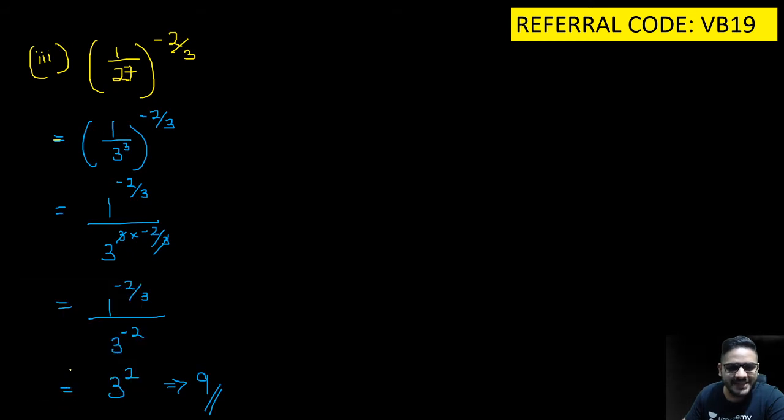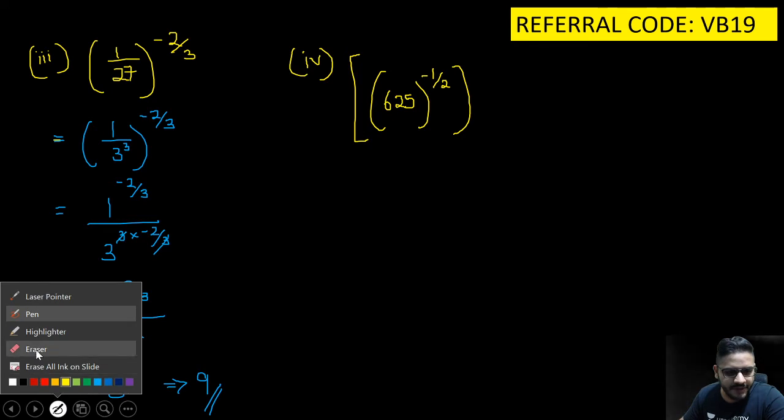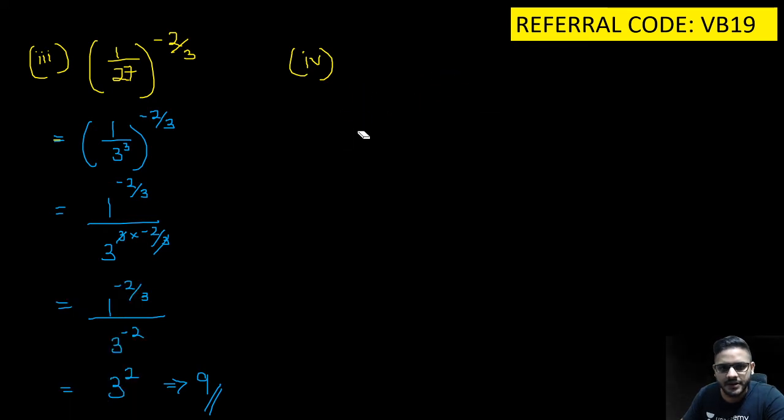Let's move on to the next sum. Question number 4. Now comes the good one. So we have 625 raised to the power minus 1 upon 2. Okay, sorry, I just have to use different brackets. I'll just use them properly.